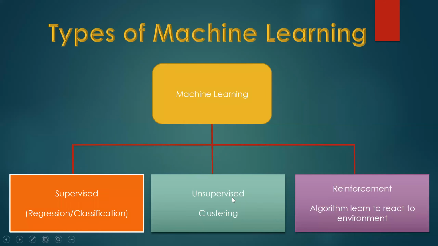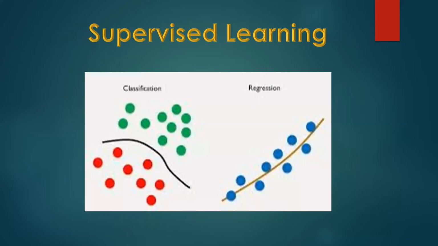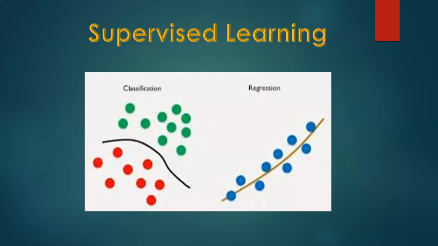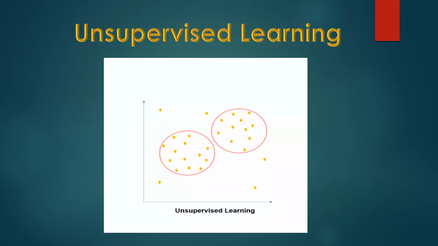Unsupervised learning is clustering: the machine will be able to predict and segregate the data into small clusters. Reinforcement is where the machine predicts the data based on previous experience or previous output. This is a simple description of supervised, unsupervised, and reinforcement learning. We are going to see supervised and unsupervised in upcoming videos. Reinforcement we will see in advanced classes.